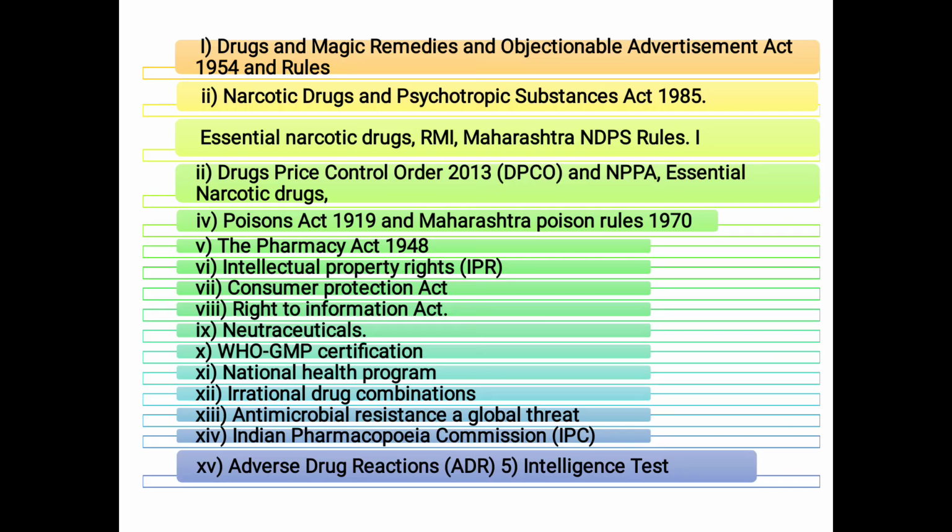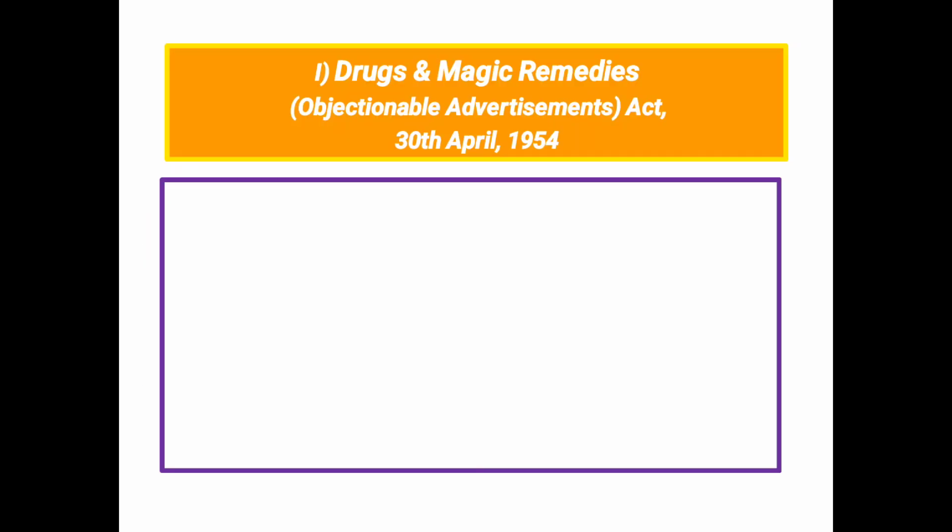So, Drugs and Magic Remedies and Objectionable Advertisements Act 1954. First question, what is the objective of the Drugs and Magic Remedies Act?